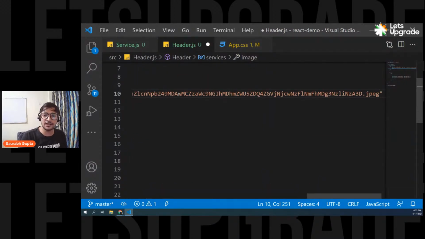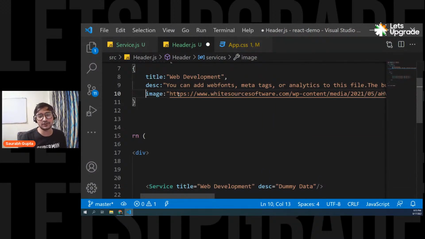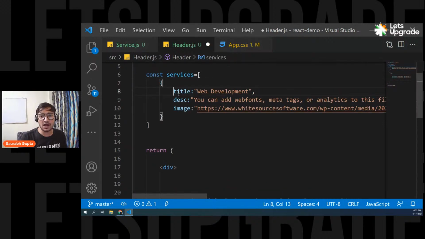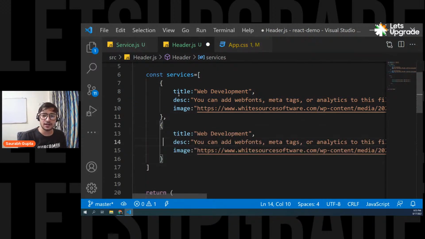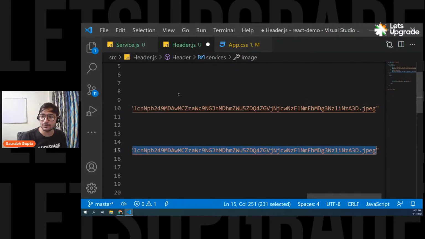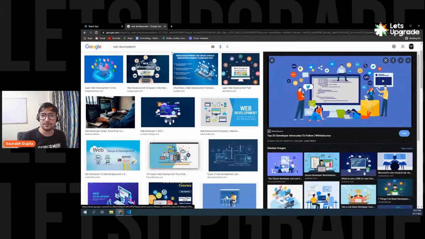So now we also have the image link. So we need three things and we have all three things. Now you can just put a comma and create one more object like this. Now you can simply put app development. Let the content be the same. We'll change the image.